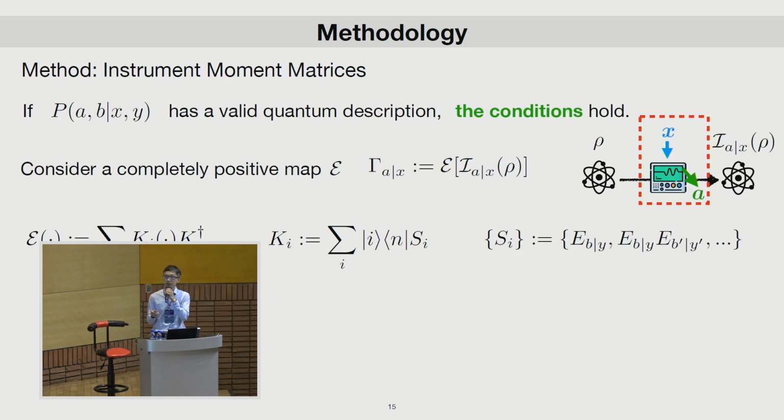Let me show our goal again. If this probability has a valid quantum description, we want to find some necessary conditions that hold. Here we consider a completely positive map E acting on the post-measurement states, and we denote by gamma X the result after the map on these post-measurement states.